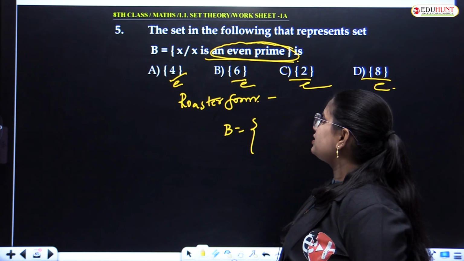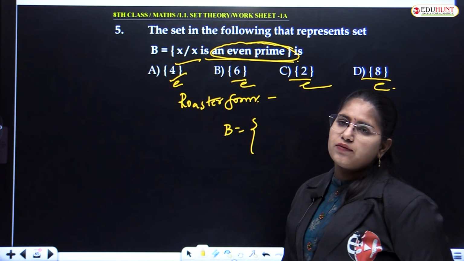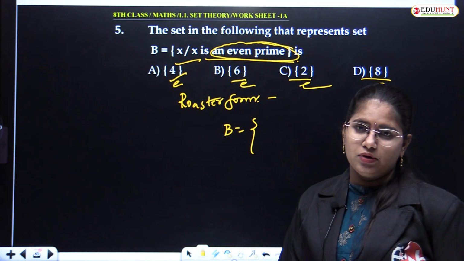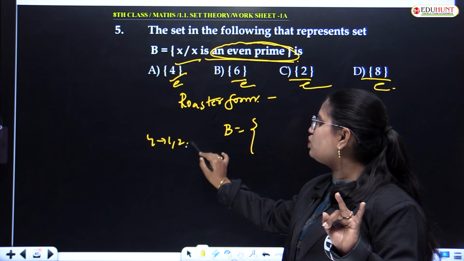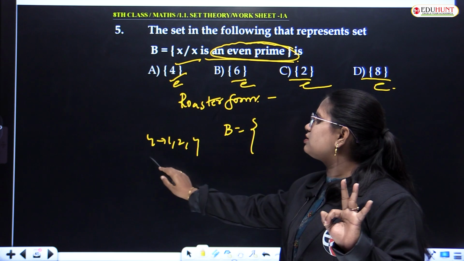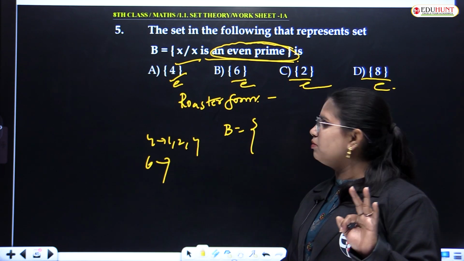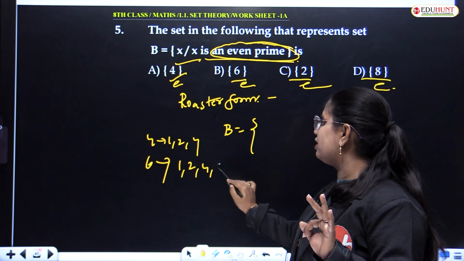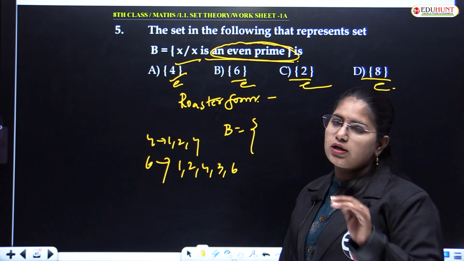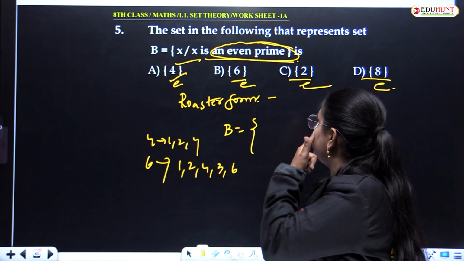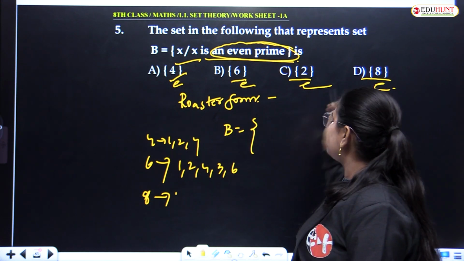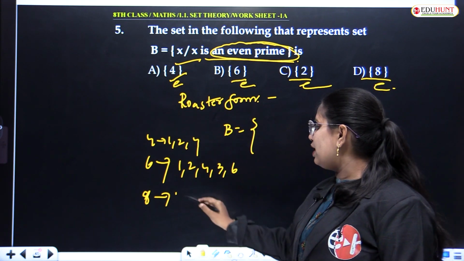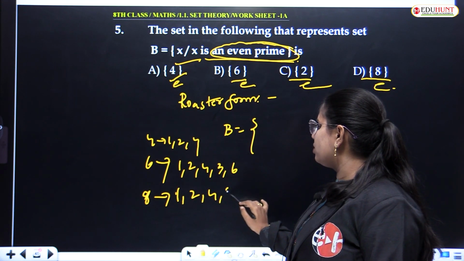So let us check with 4. 4 is even, but 4 is not a prime number, because it is divisible by 1, 2 and 4. 6 is also not a prime number, because of 1, 2, 3 and 6. Next, check with the factors of 8: 1, 2, 4, 8.